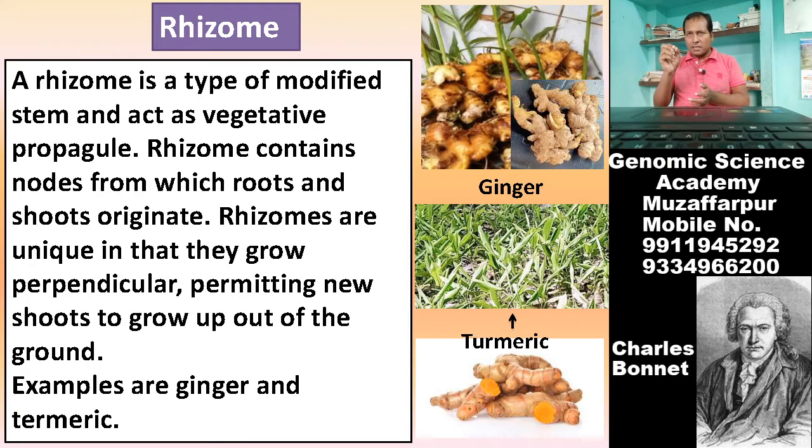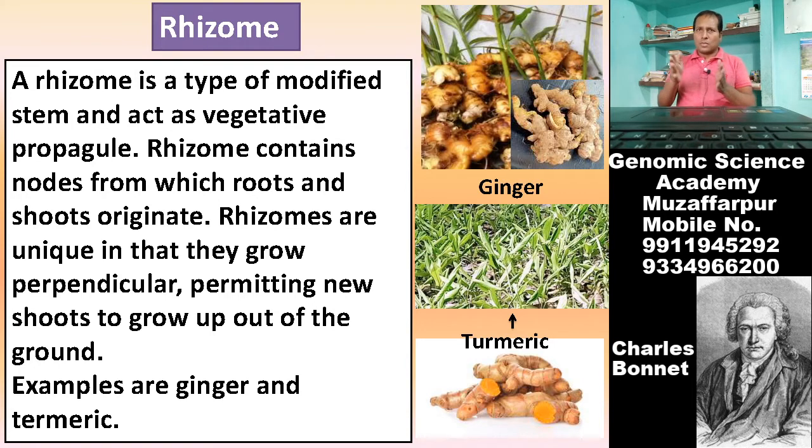From the scaly leaves originating from nodes, there is the origination of a new plant. So, rhizome is one of the examples of vegetative propagules which is present in ginger and turmeric.